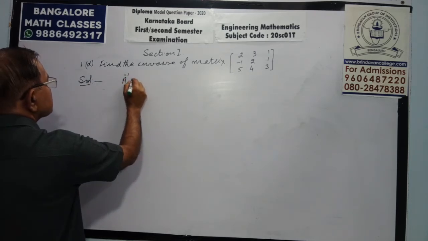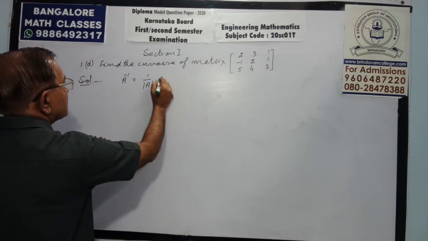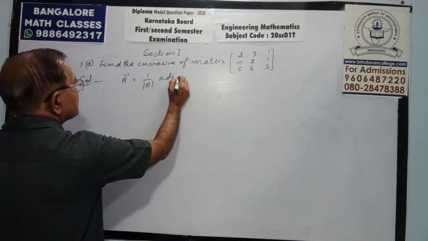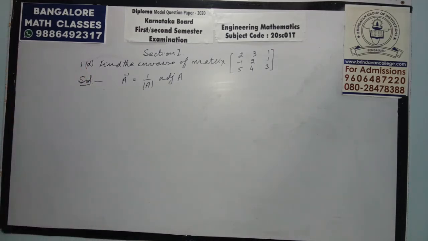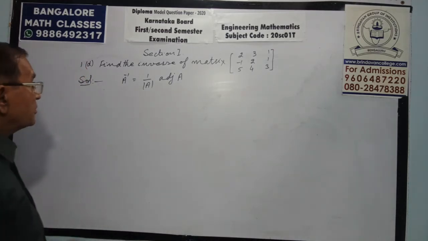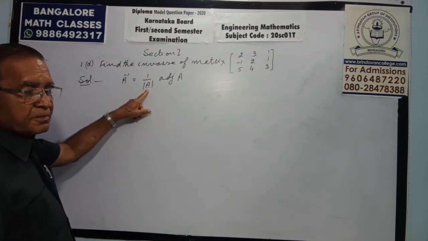A inverse is 1 by A determinant times adjoint A. It means first you have to verify that A determinant is not 0.